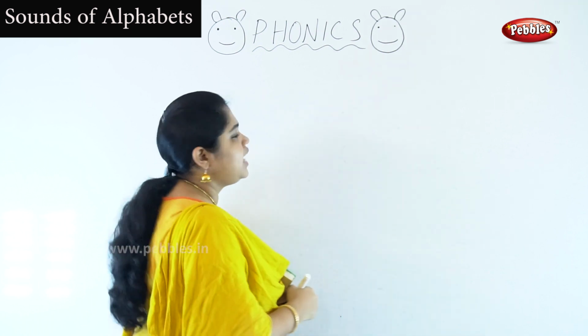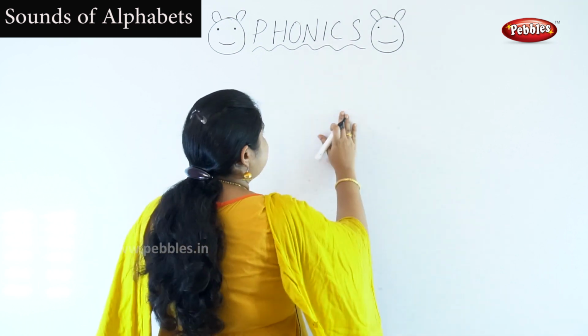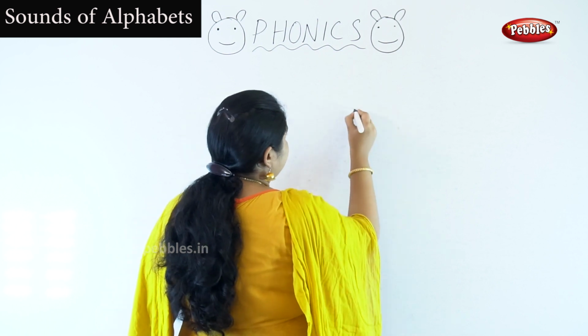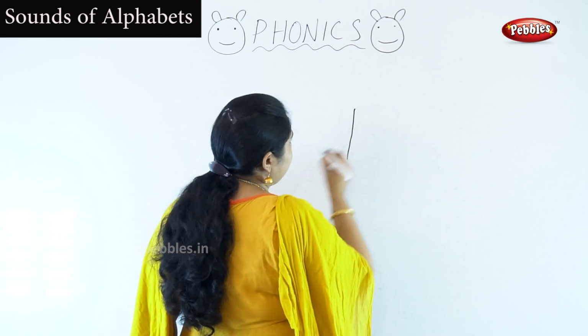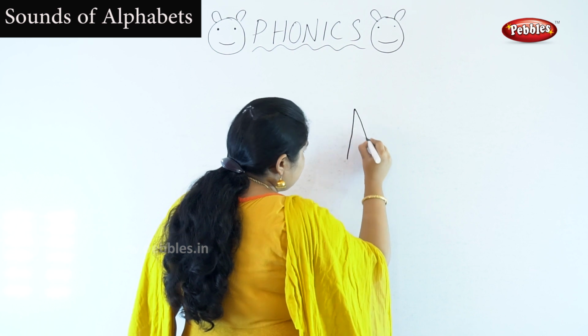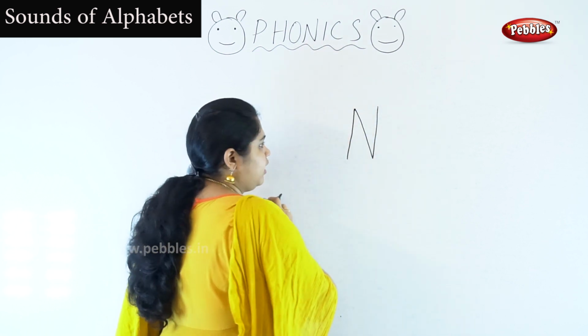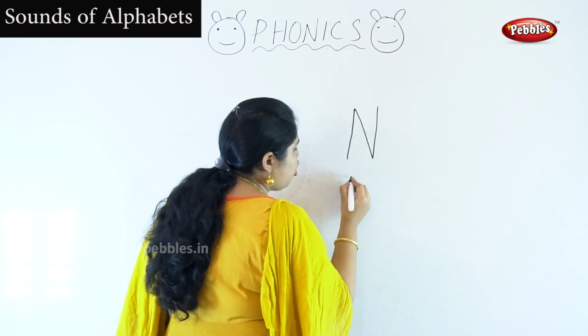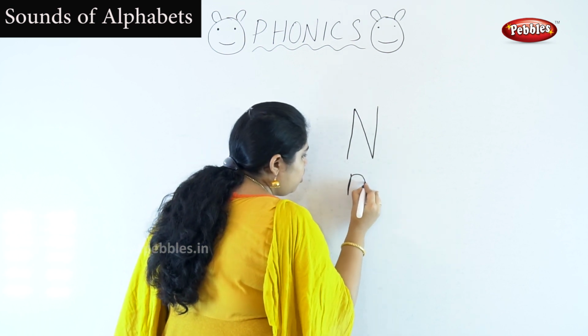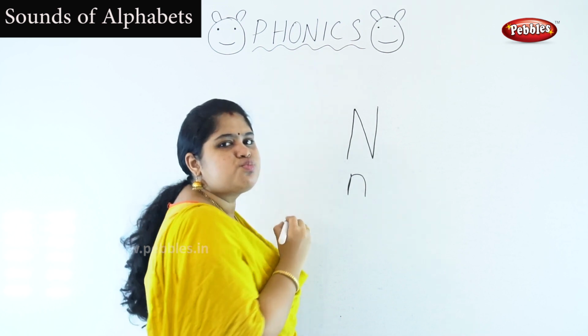Okay, let's see how to write the N. First, capital N. We have to put a straight line, draw a slanting line, and put a straight line like this. What next? Small n. This is a small n.